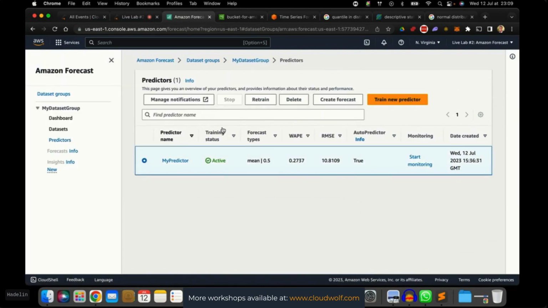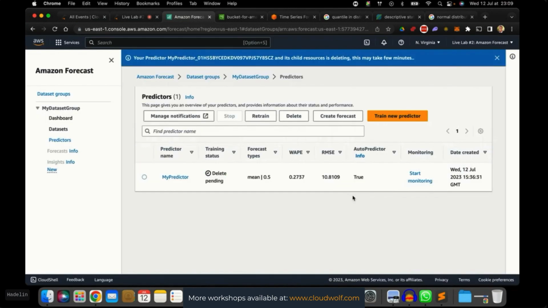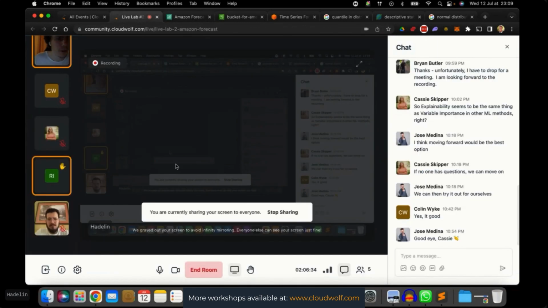Now we're going to delete the predictor. My predictor. Delete, delete, delete, delete pending. Oh, by the way, you have the option to retrain your model. Interesting. I had not seen this before. Yeah, there is a question. Now, my question is, when deleting this, S3 and the forecast have nothing to do with it, right? So you can actually do the S3 deletion first. Oh, yeah. You could do the S3 deletion first.